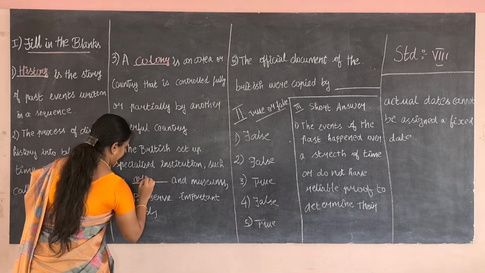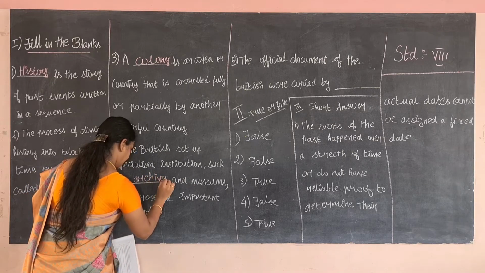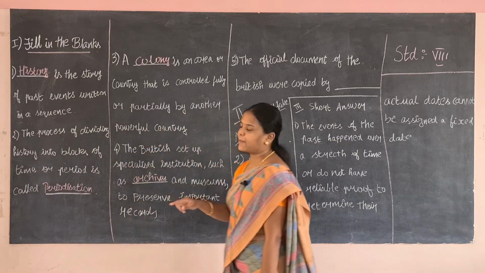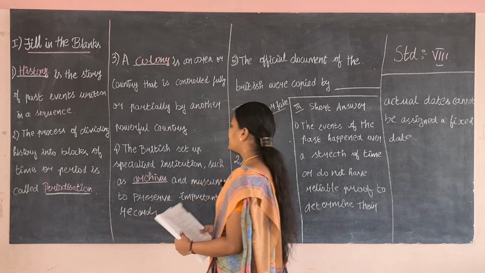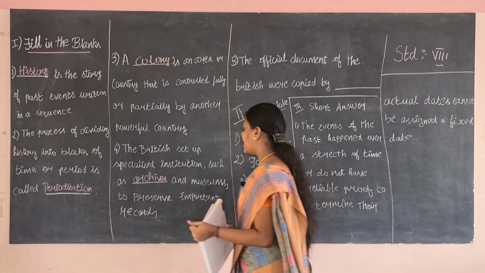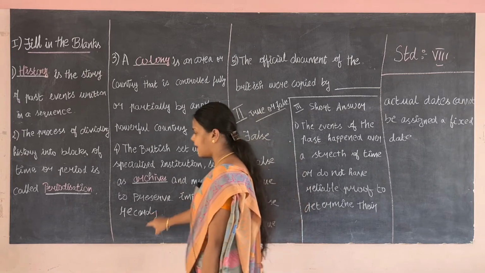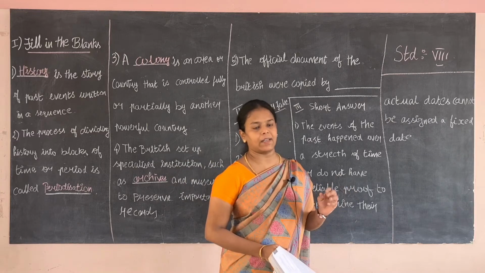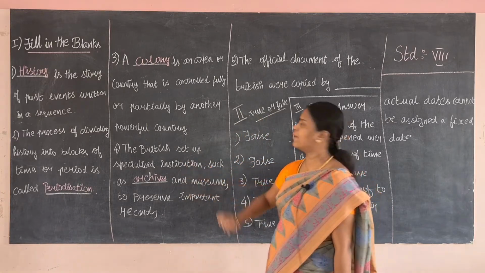The spelling is A-R-C-H-I-V-E-S, archives. Once again, the British set up specialized institutions such as archives and museums to preserve important records. Important records such as bonds and other records are kept in the form of archives.